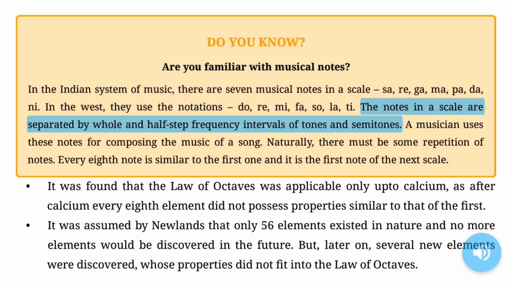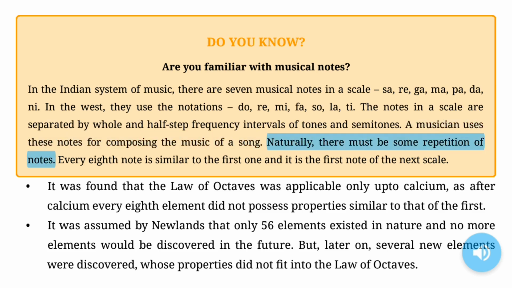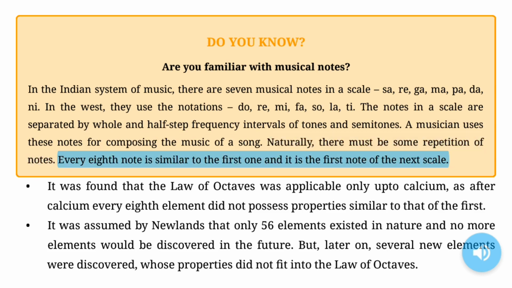The notes in a scale are separated by whole and half-step frequency intervals of tones and semitones. A musician uses these notes for composing the music of a song. Naturally, there must be some repetition of notes. Every eighth note is similar to the first one and it is the first note of the next scale.